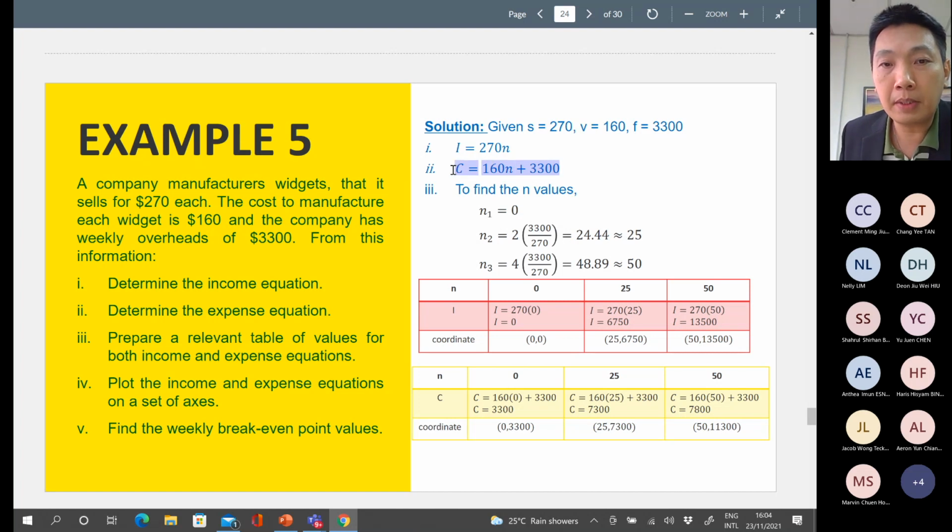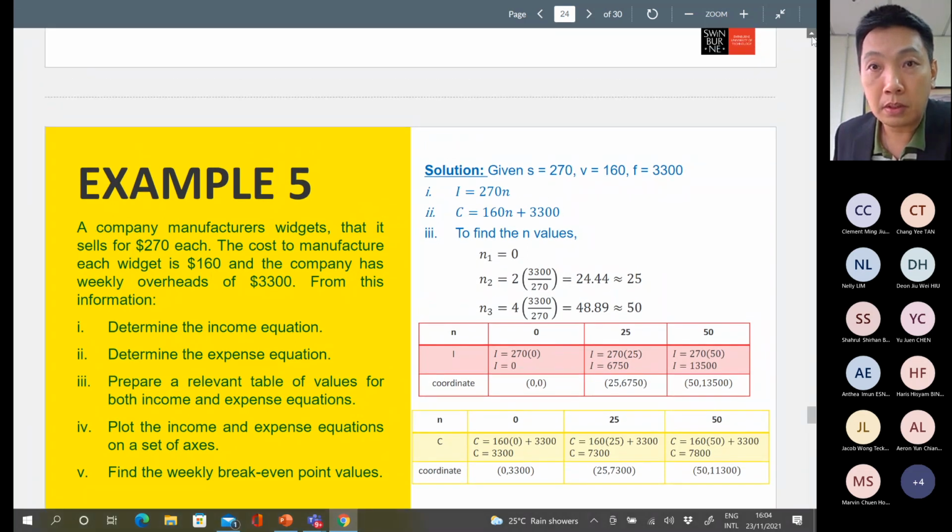Then the next question I would like to jump to here: you're asked to calculate the break-even point value. That means what is the quantity sold that has to be met in order to get break-even. That means there is no profit and no loss, right? As we know, at the break-even, income is equal to the cost. So what we can do is copy these two formulas. Income is equal to the cost.